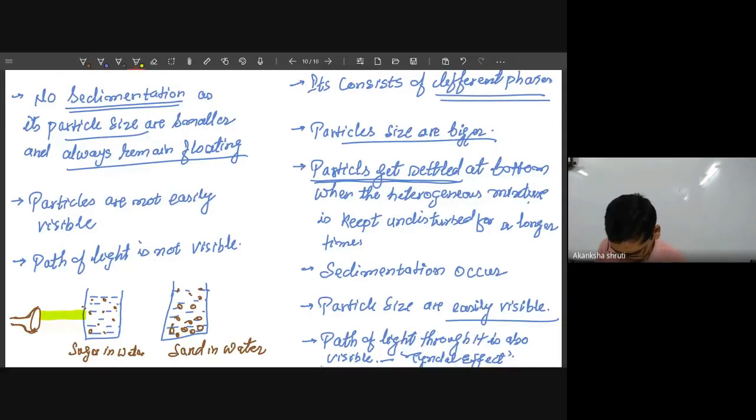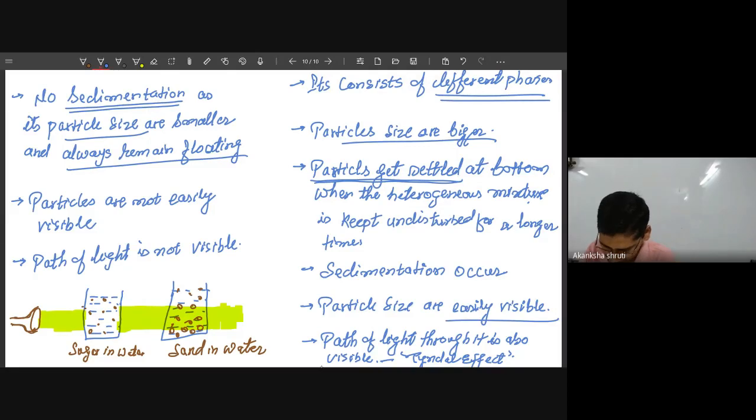Look, from here we took this light. Then you will observe that the light's path will not be visible in this one, but it will pass. This thing I will explain, but it will be visible in this one. Okay, student? See, observe carefully. Light is able to pass through this, but the particles are not visible. So this is for the homogeneous, this is for the heterogeneous.